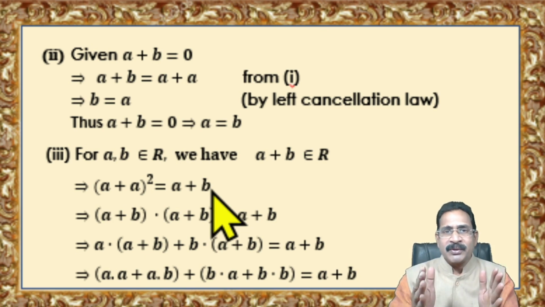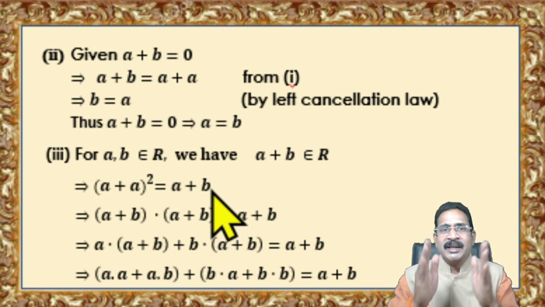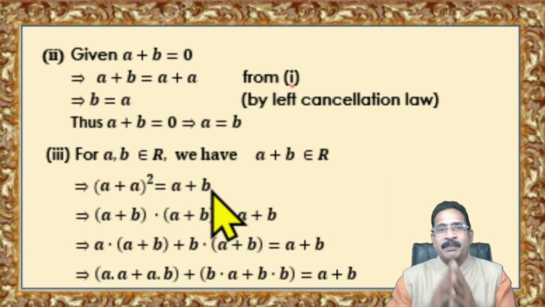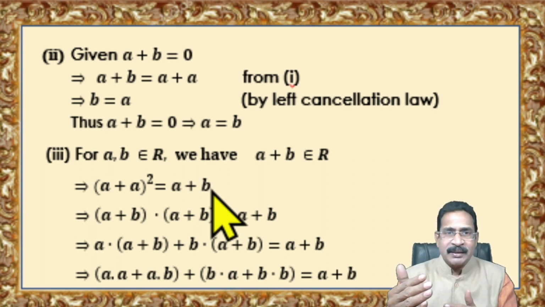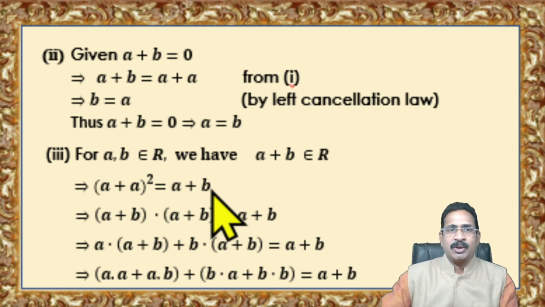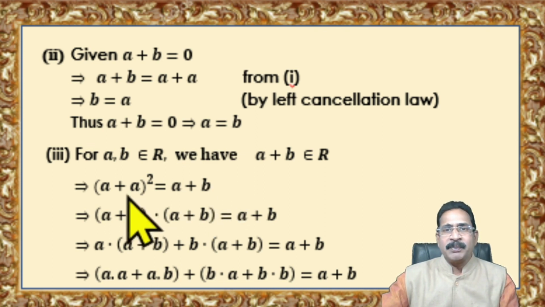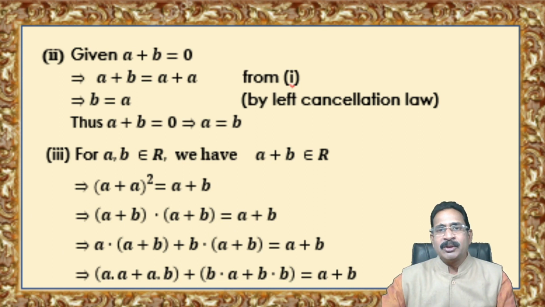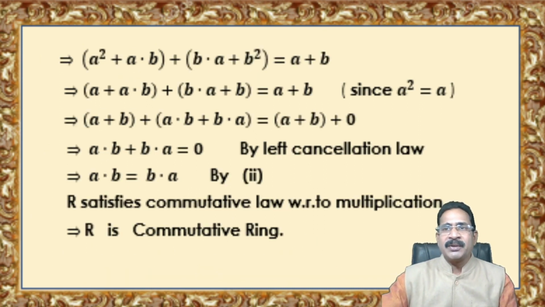(A plus B) whole square is equal to A square plus 2AB plus B square. That doesn't apply here. So what do we have to do? (A plus B) into (A plus B). Now you can apply distributive law here. So A into A plus A into B plus B into A plus B into B is equal to A plus B. A into A is nothing but A square, and B into B is nothing but B square.